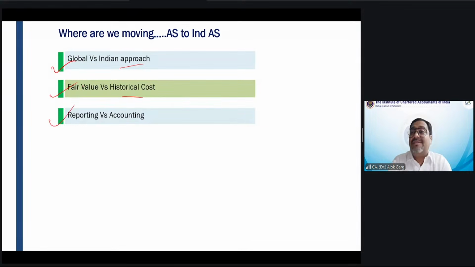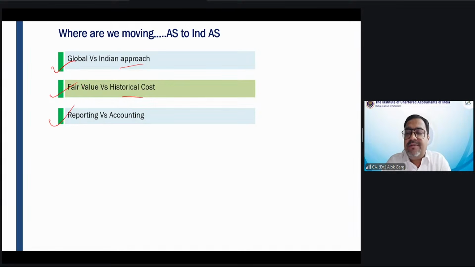Friends, reporting versus accounting. These Ind AS are very detailed. Today is the first day, so today you are all infants, newborn kids in financial reporting.